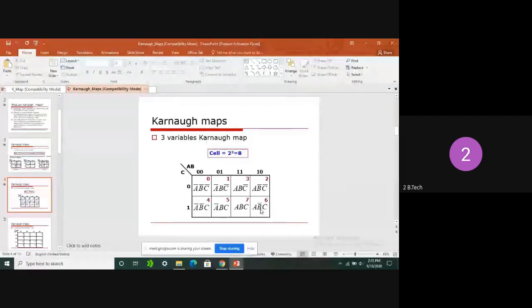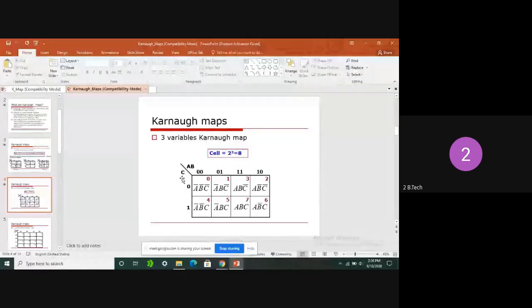Each cell differs by 1 bit only, not 2 bits. Okay, sir. See here, if you observe clearly, here C is there. What are the number of combinations for C?